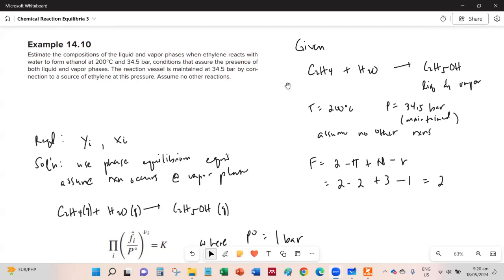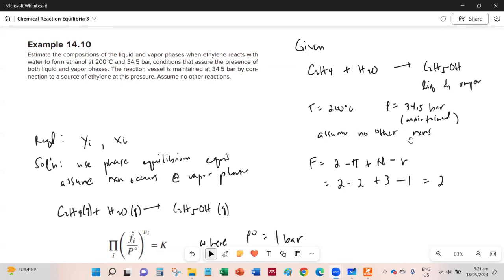All right. So the first step is to write the given in the problem. Let's write the reaction. So it's ethylene reacting with water to form ethanol, and the system is composed of both liquid and vapor. The temperature is 200 degrees Celsius and the pressure is 34.5 bars that is maintained. Assume there's no other reaction.